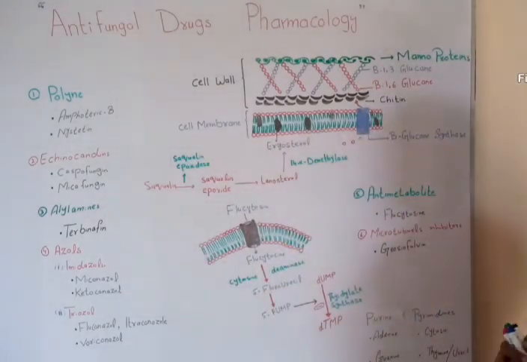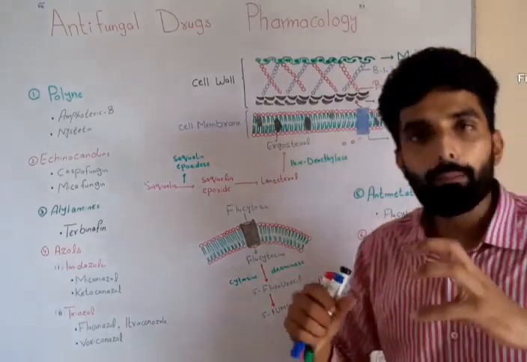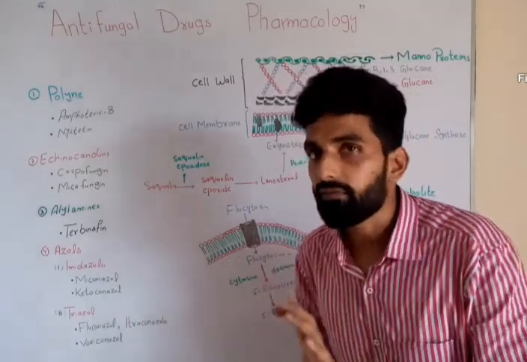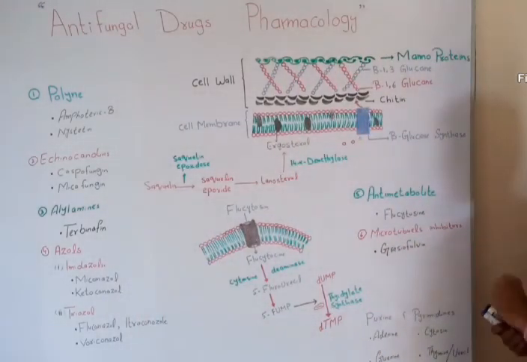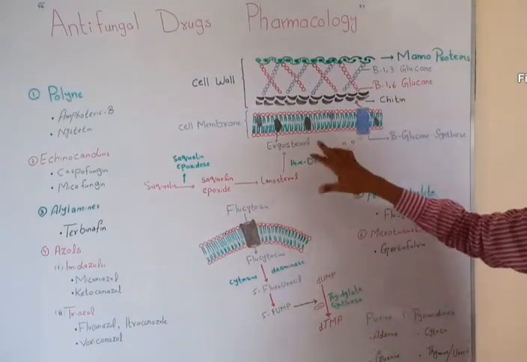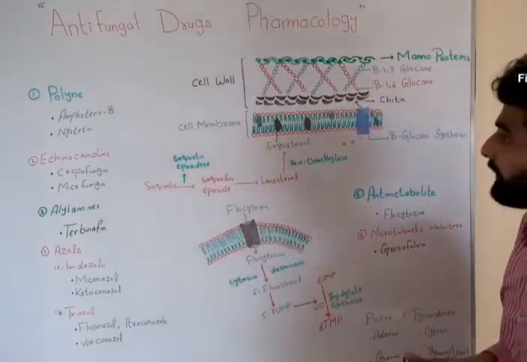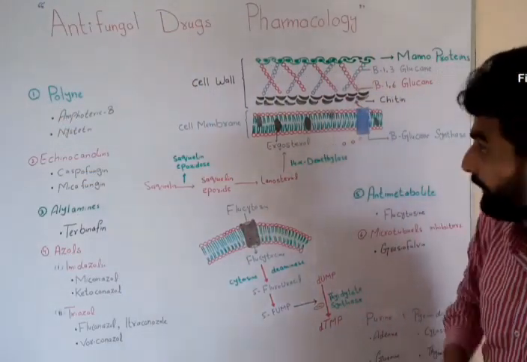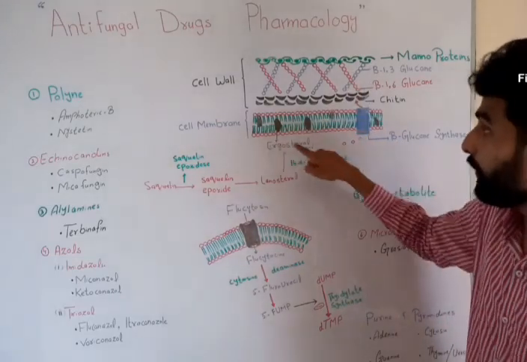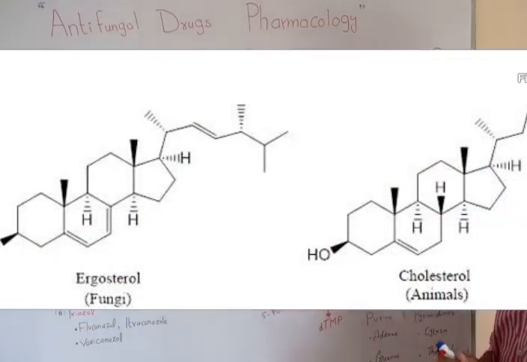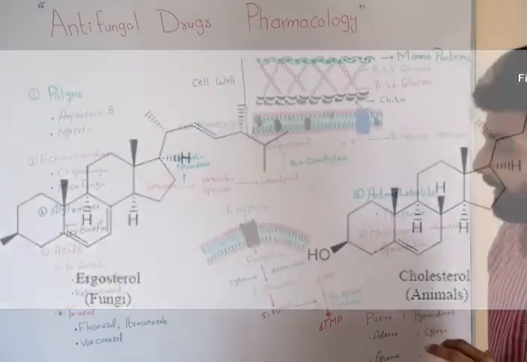In the cell membrane, obviously, a phospholipid bilayer membrane will be present, just like in animal cells. But the difference is that in the animal cell, the sterol that is present is cholesterol, but in the fungal cell, the sterol that is present is ergosterol. Again, I will repeat: in the fungal cell, ergosterol will be present, while in the animal cell, cholesterol will be present. And here you can see the difference between cholesterol and ergosterol. So this was about the cell wall and cell membrane of fungi.